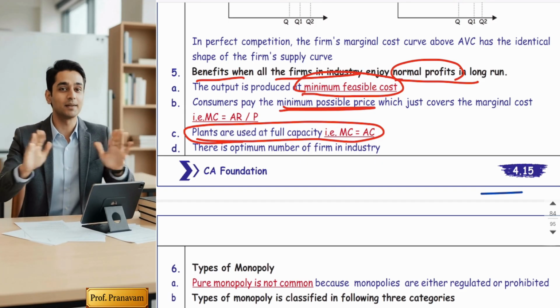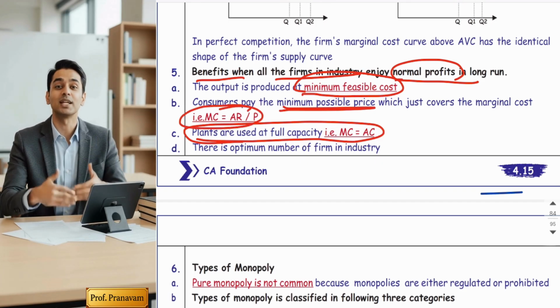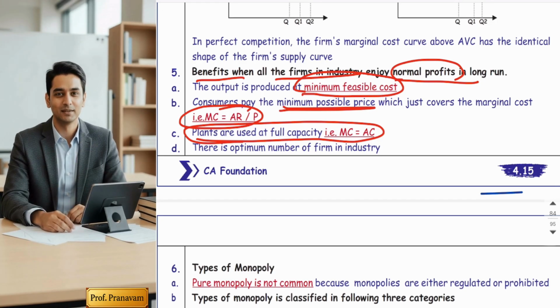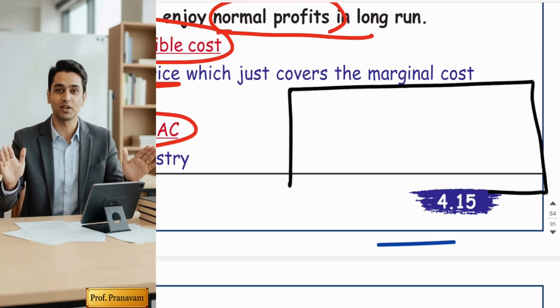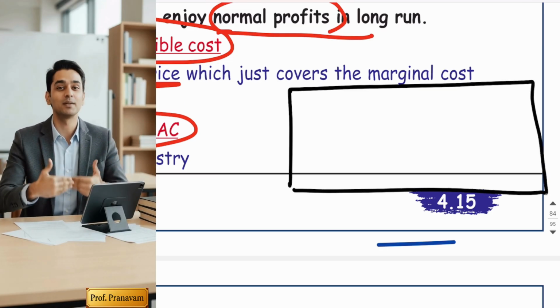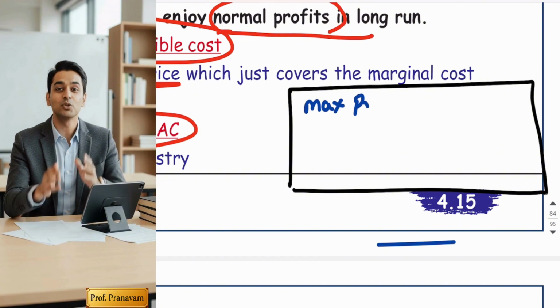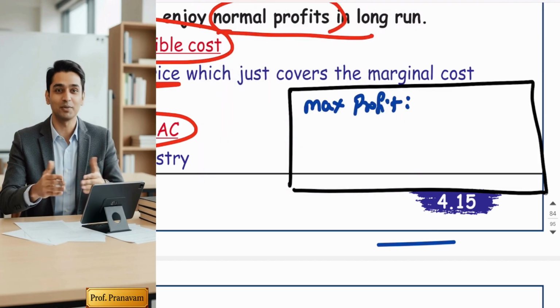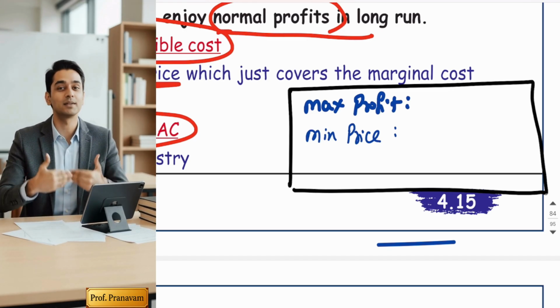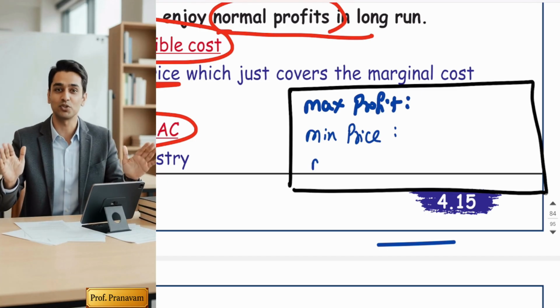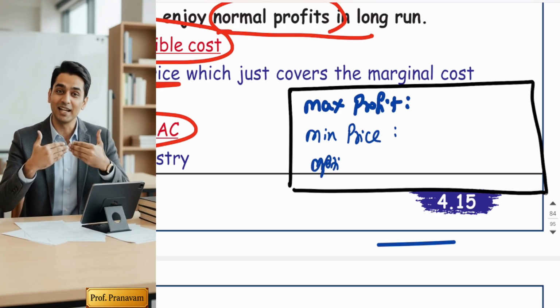And you know what the minimum possible price formula is? MC is equal to MR, AR. Okay, so friends, the conclusion is you have to remember three terms with their formulas. In the exam, they can ask you, what is the formula of achieving maximum profit? What do you mean by minimum price paid by consumers? Where customers do not get exploited, they get proper benefits. Minimum price, where customers are happy to pay this price. And what do you mean by optimum capacity?